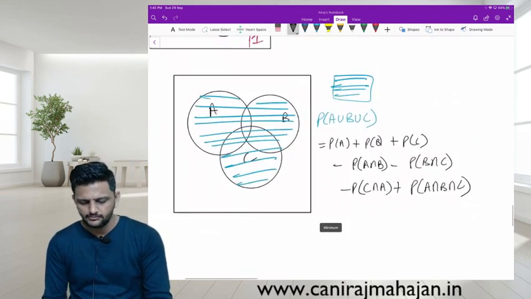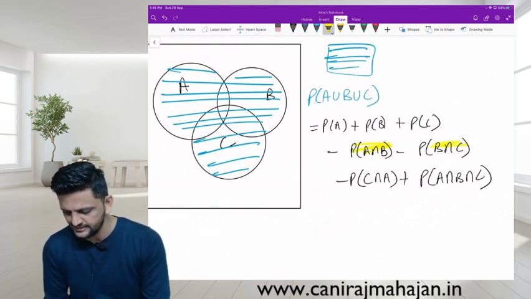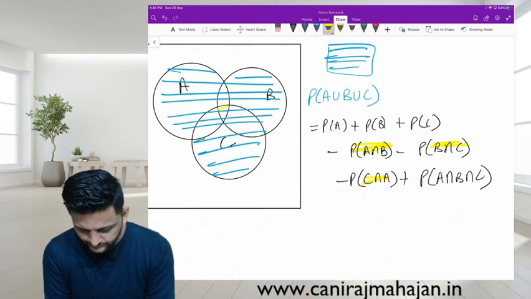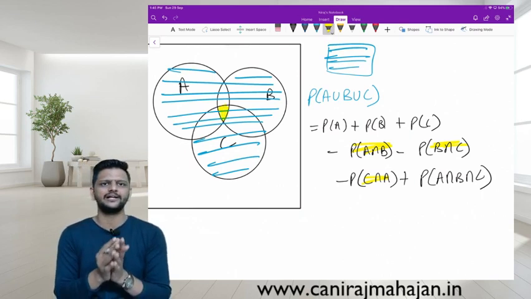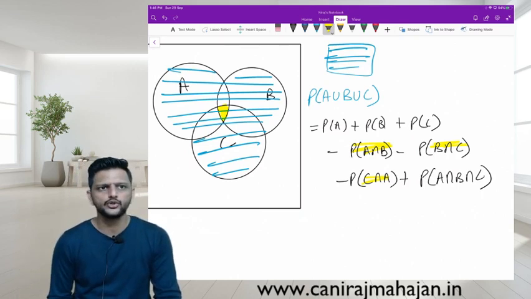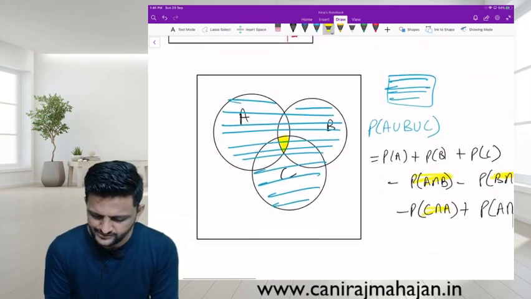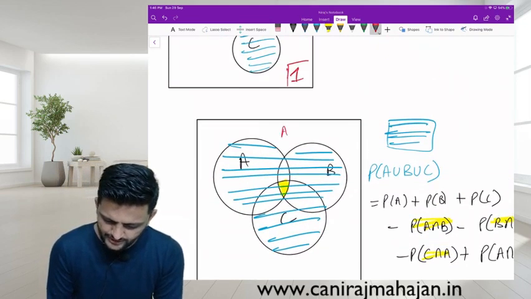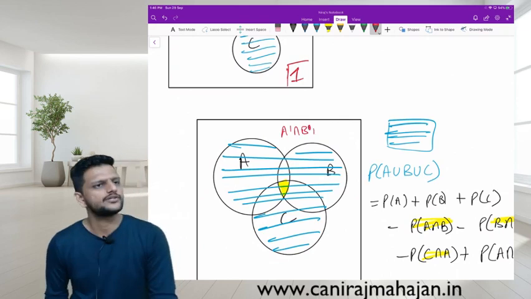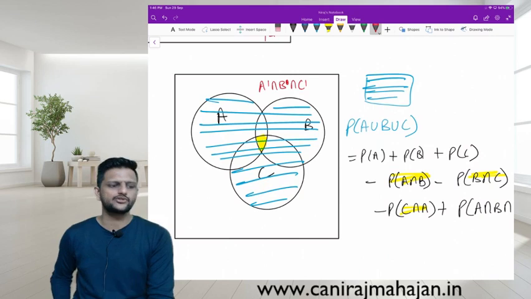Yes. Because when we removed the intersections of AB, BC and CA, what happened? A dash intersection B dash intersection C dash got completely removed. So we have to bring it back. Understood or no? Yes, everyone. And again, outside ABC is what? A dash intersection B dash intersection C dash. Yes? Fine.